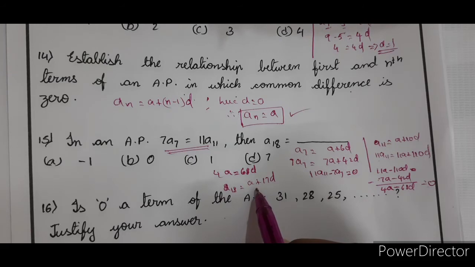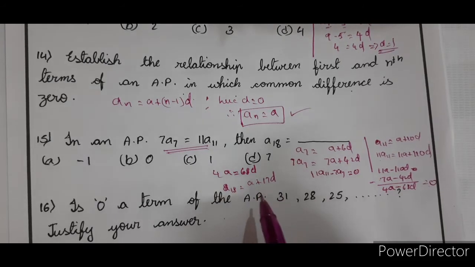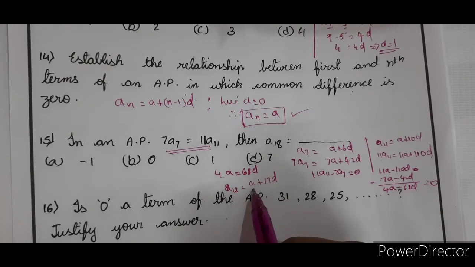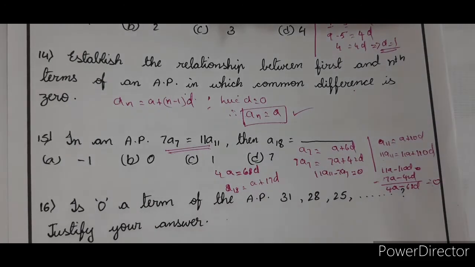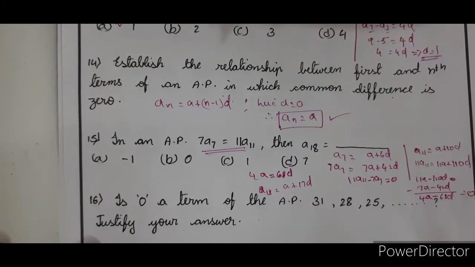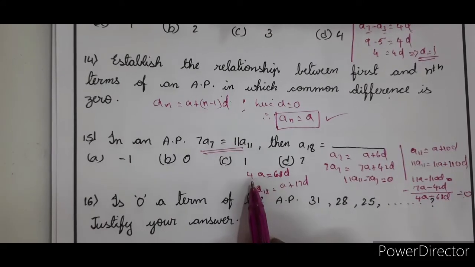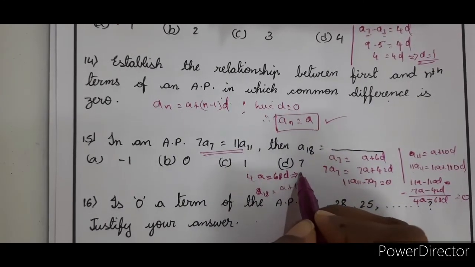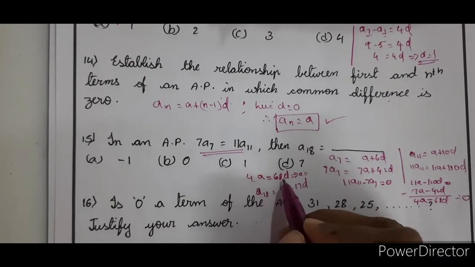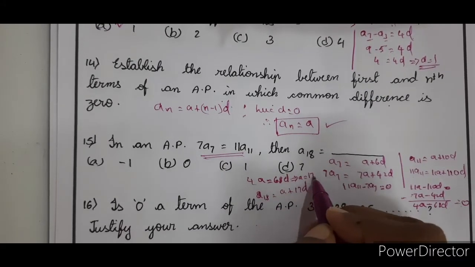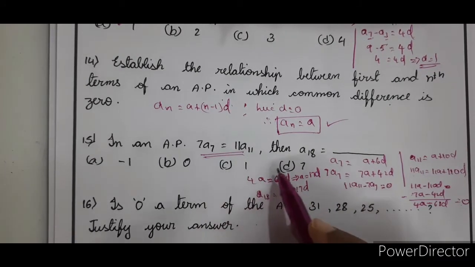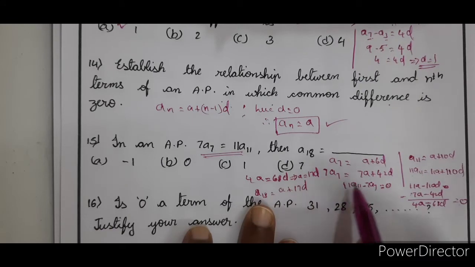So therefore here you can just simply substitute A in terms of D. So what is that? 4A is equal to 68D implies A is equal to 17D. So 17D plus 17D, 34D. This option is not there. Did we do any mistake anywhere?